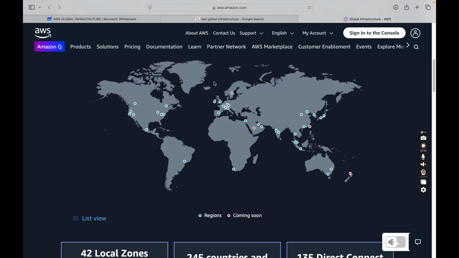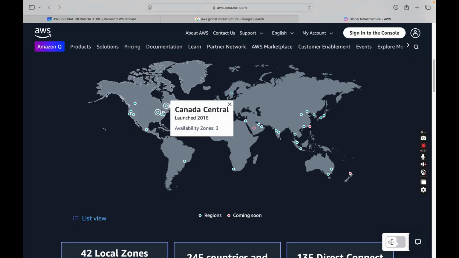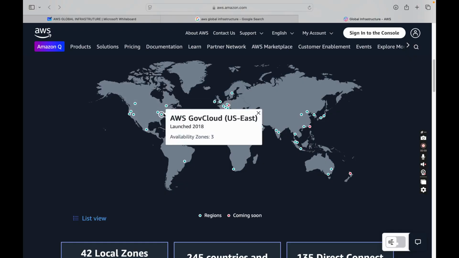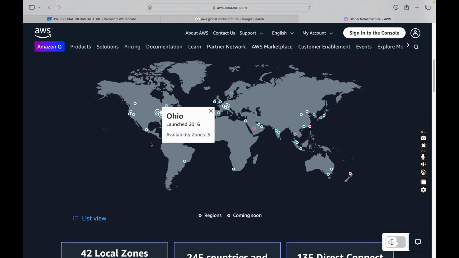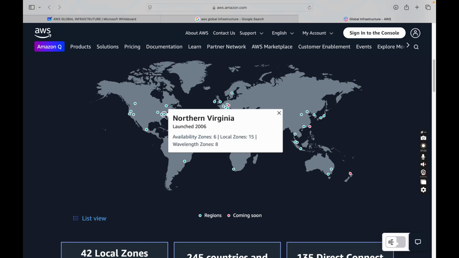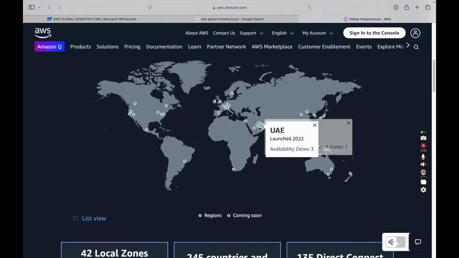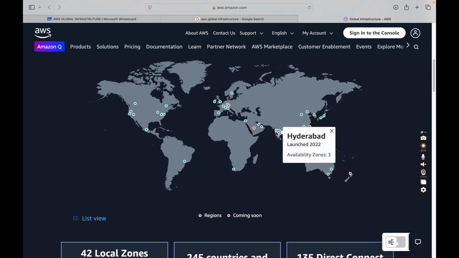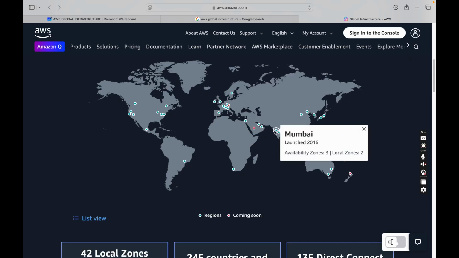So you can see the regions identified as green dots. Canada Central, then AWS GovCloud, and there is a Hawaii region. And Northern Virginia is the oldest region, launched in 2006. Now coming to India, we have two regions: one is Hyderabad and one is Mumbai, which was launched in 2016.